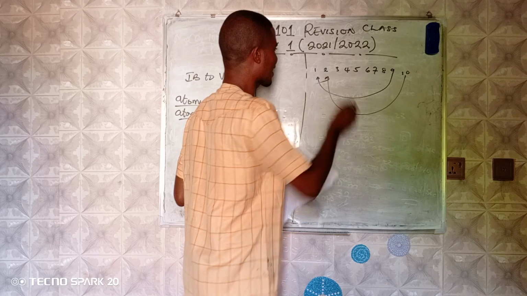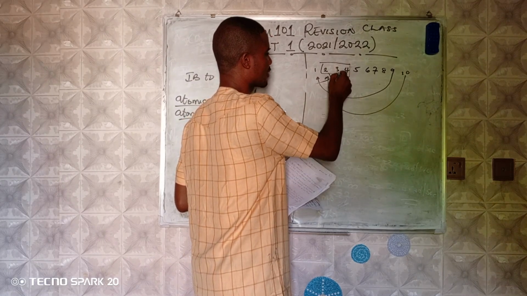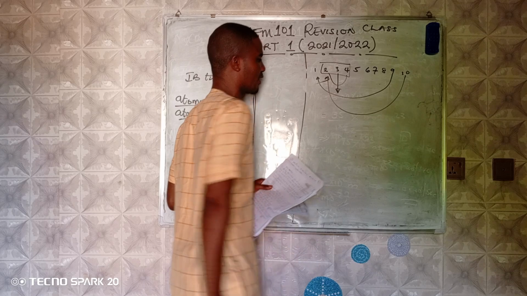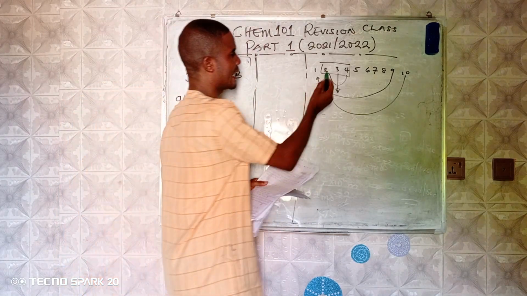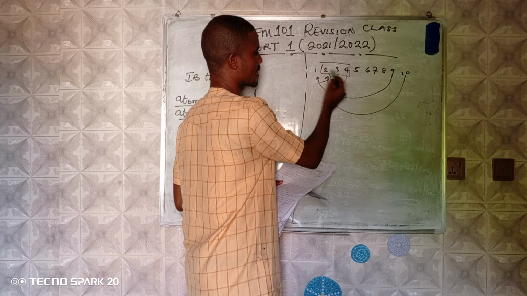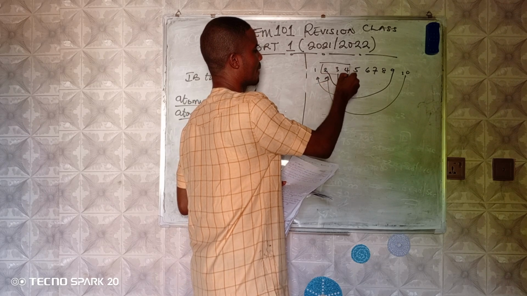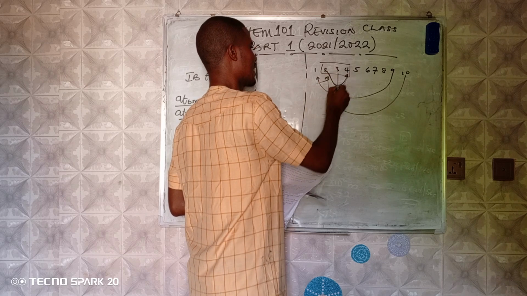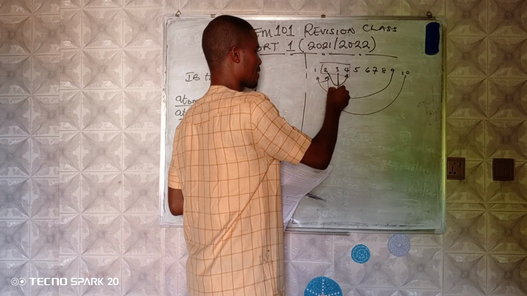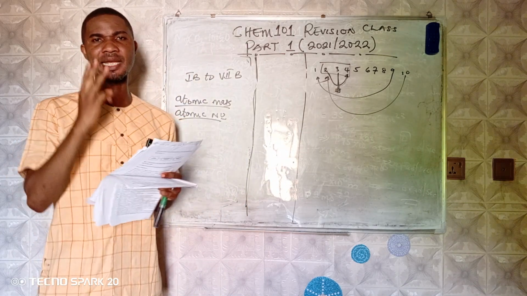He said if you take 3 elements, if you add this plus this and divide it by 2, you are going to get the atomic mass of the center one. If you bring 2 elements consecutively, add the atomic mass of this to the atomic mass of this, and divide it by 2, you are going to get the atomic mass of the central one. And that is what we call Dobereiner triads.